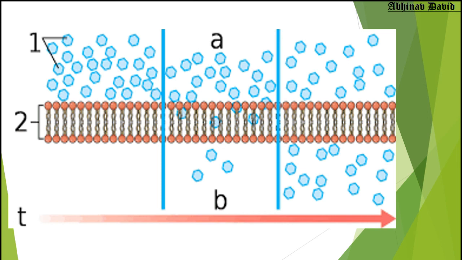Now in the last part, on the extreme right side, you can see that on both sides of the cell membrane the substances are now in equal amount. So will osmosis stop here? Actually, osmosis will still be there in both directions, meaning an equal amount of substances will move from outside to inside and from inside to outside. This condition is called equilibrium. Equilibrium means when the number of molecules outside and inside the cell becomes equal. So that is osmosis, and that is about today's topic.